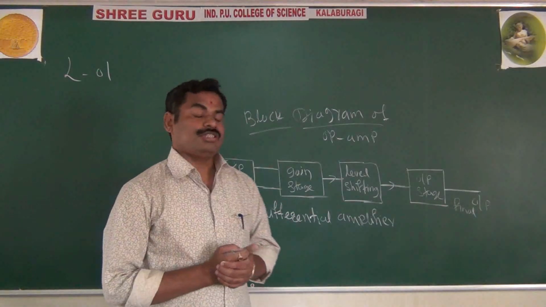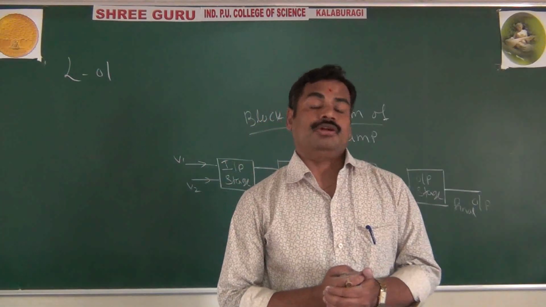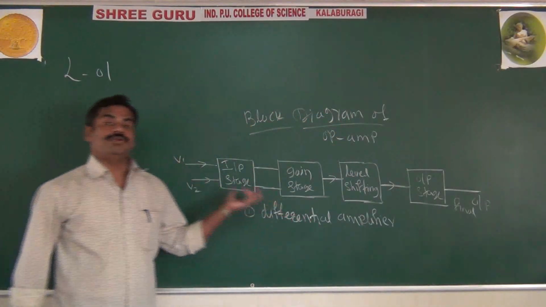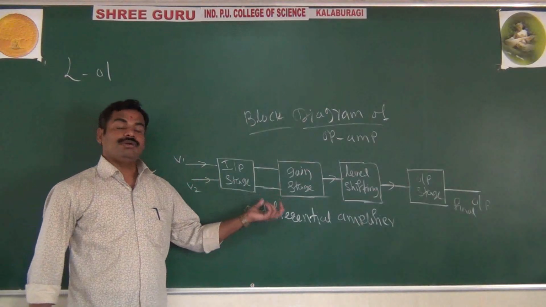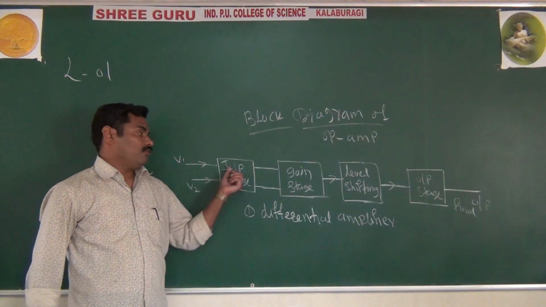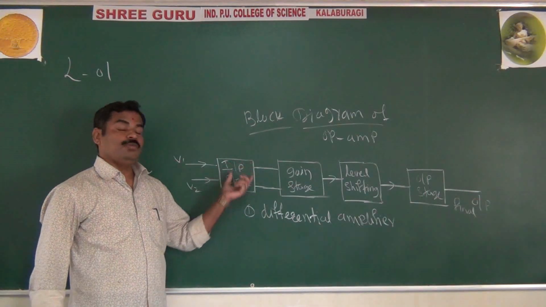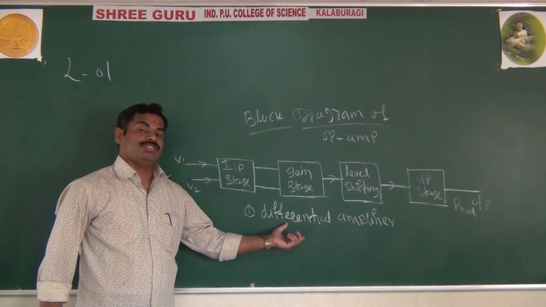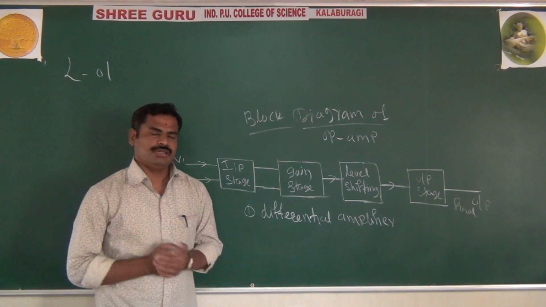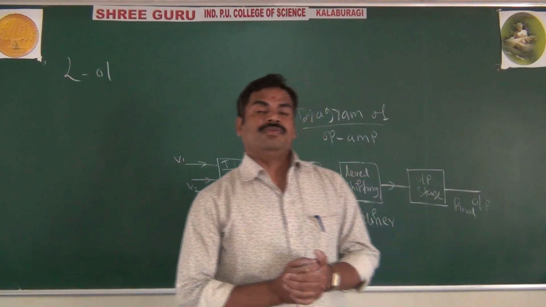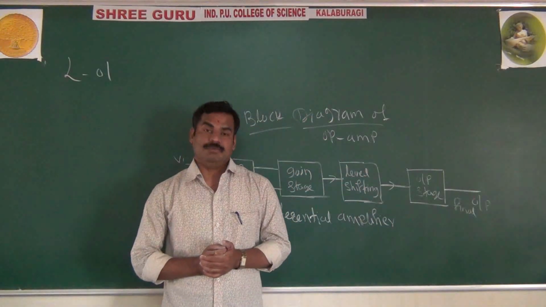Actually, the differential amplifier is also called the heart of an operational amplifier, because whenever you construct an operational amplifier, the first stage, the input stage, is nothing but your differential amplifier. Basically, your op-amp is a differential amplifier, as I said in the beginning.